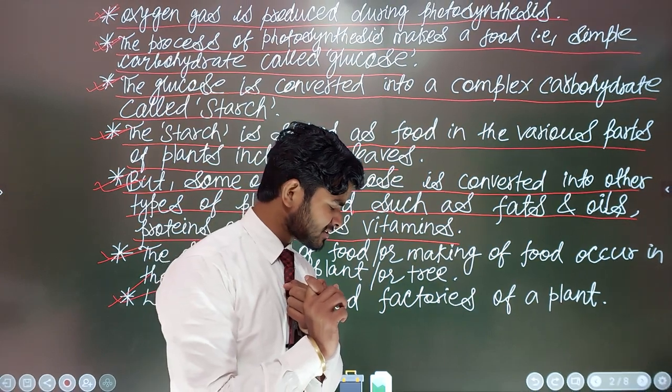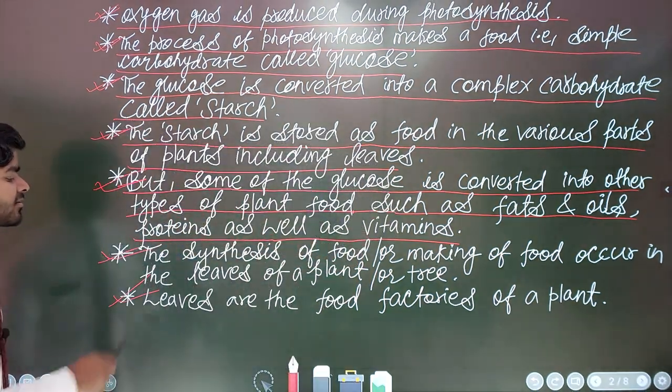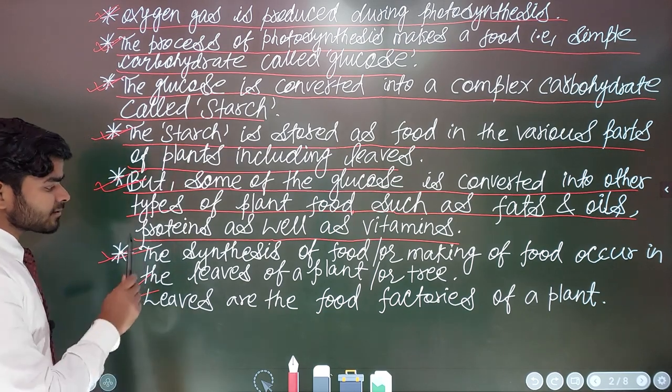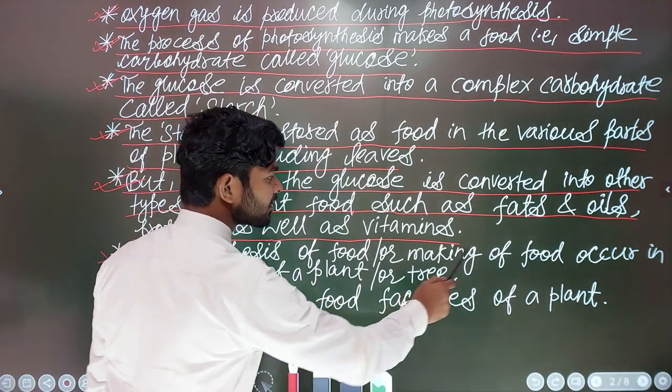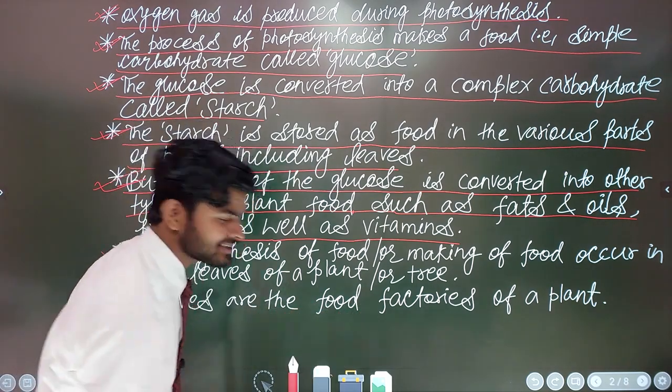To complete your notes. Okay, then let us talk about the next one. The next one I have written here: the synthesis of food, or making of food, occurs in the leaves of a plant or a tree.